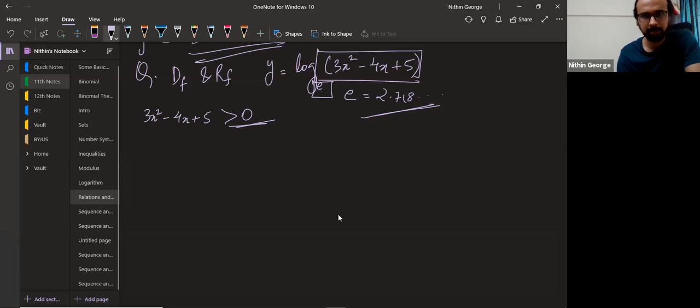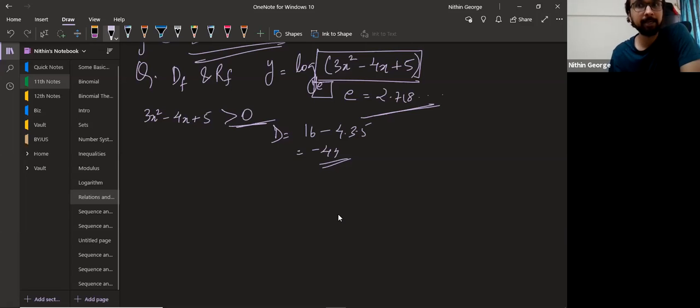But here, let's start with finding D. Whenever you get a quadratic, even in 10th, you must have followed this, you generally find D first, the discriminant. There is actually a reason you did that. It actually makes sense to do that. Whenever you get a quadratic, check the value of D. D is b square minus 4ac. 16 minus 60, that becomes minus 44. So D here is minus 44.